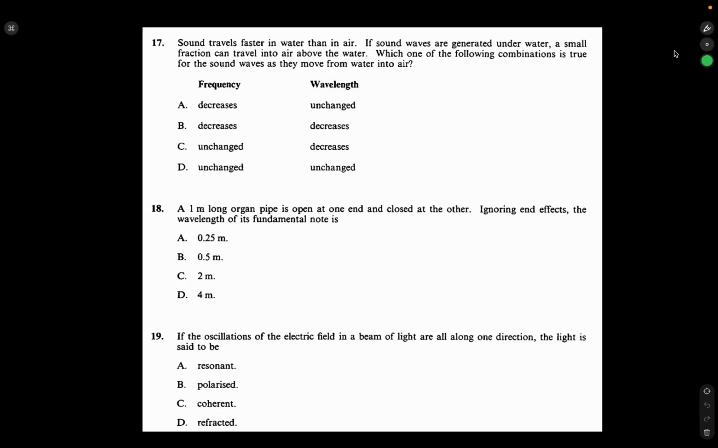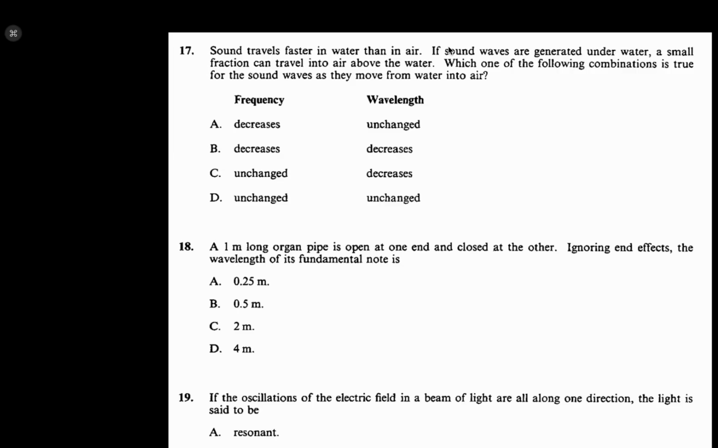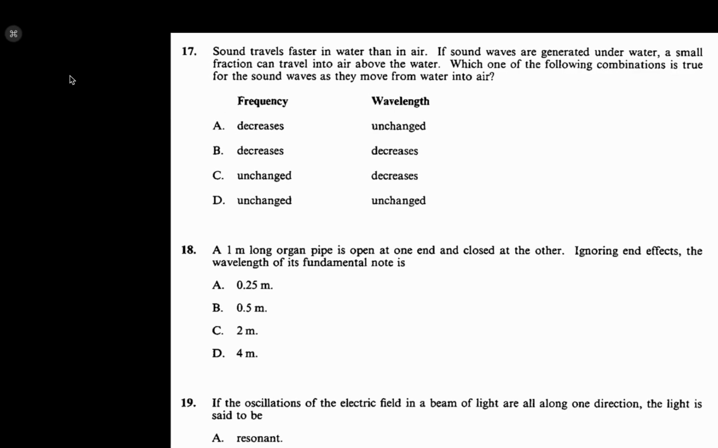So let's gain some grades right now from those questions, which are very easy to solve. But you need to focus because they have some tricks. I think sound travels faster in water than in air. That makes sense. Sound is fastest in solids.